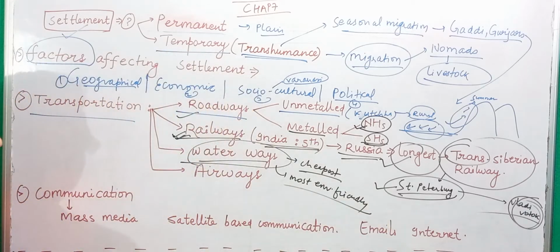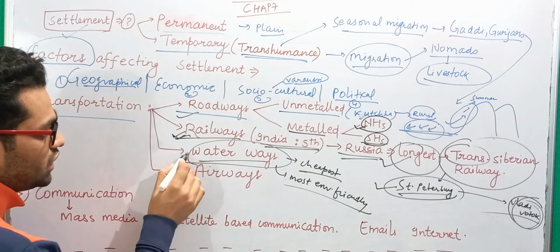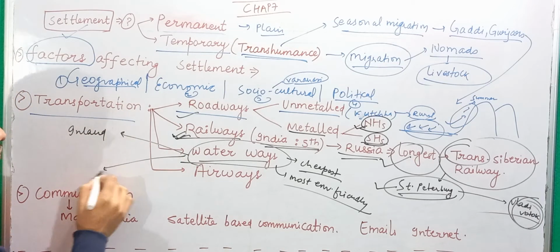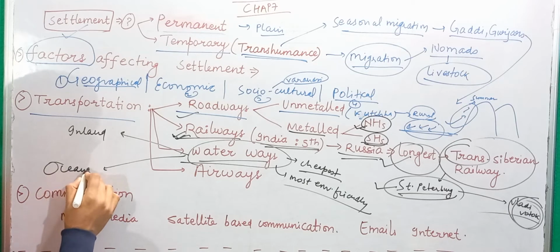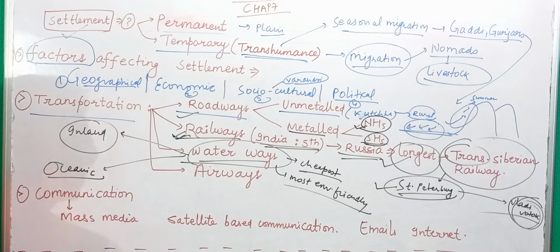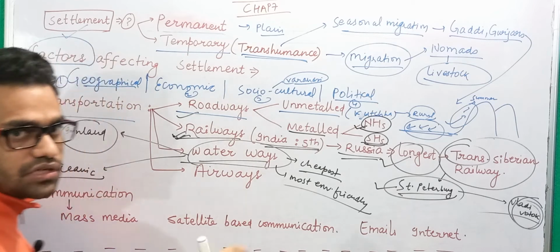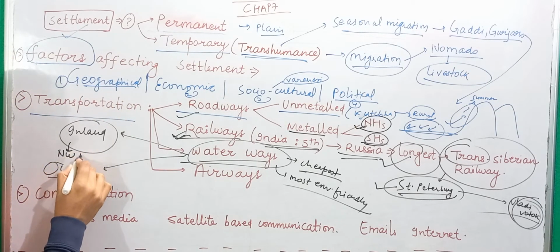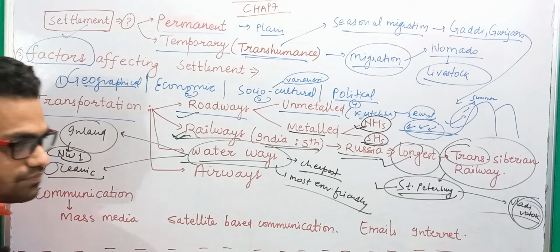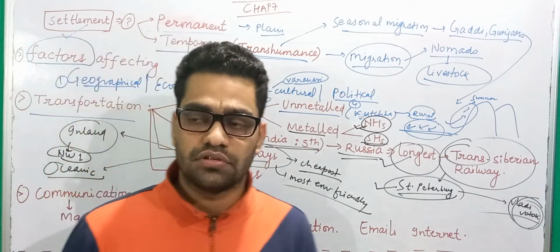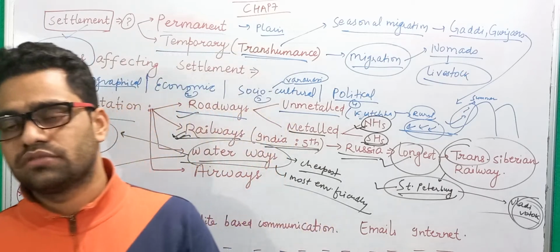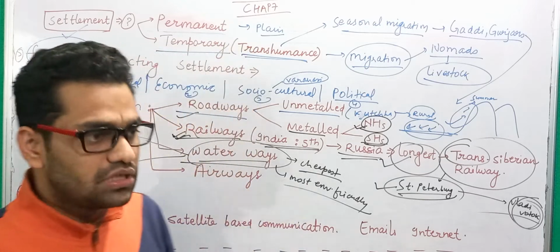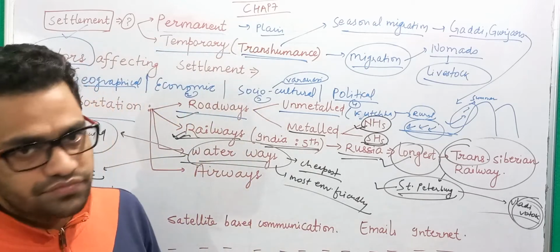Okay, and when it comes to waterways, there are two types of waterways. One is the inland waterways and one is the oceanic waterways. In inland waterways, the transportation occurs within a country. For example, you have National Waterway 1 on the Ganga. So people can move from one place in UP to another place in Calcutta, that is Haldia. So the movement of people and goods is taking place within the country.